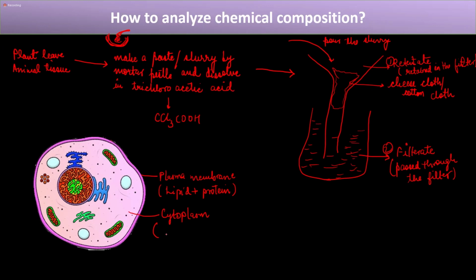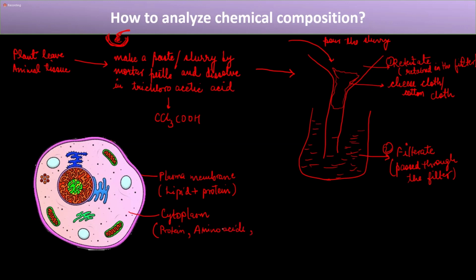So the cytoplasm will contain most of the things that a cell has, such as protein, because protein is synthesized in the cytoplasm. Now, this protein is synthesized using amino acids, right? So the cytoplasm will also have amino acids.